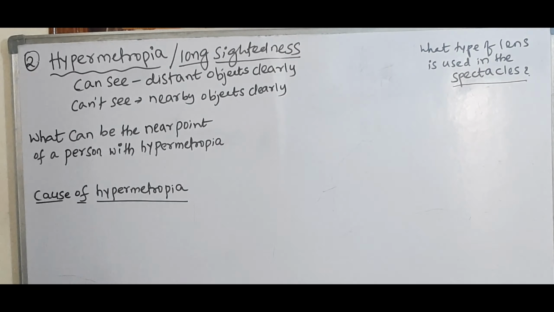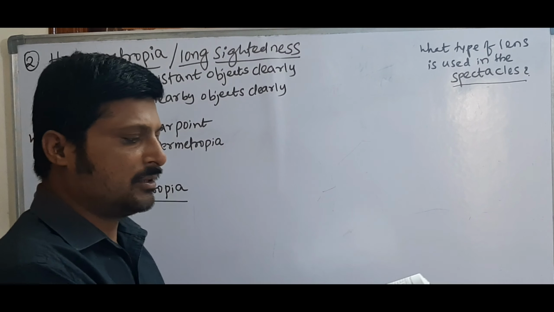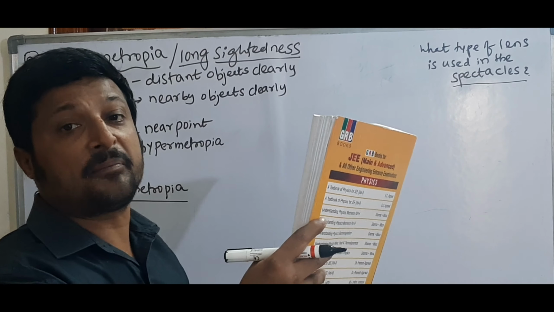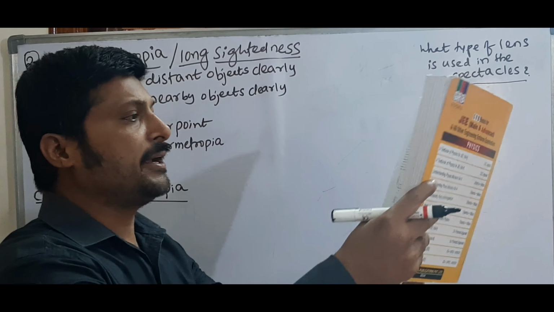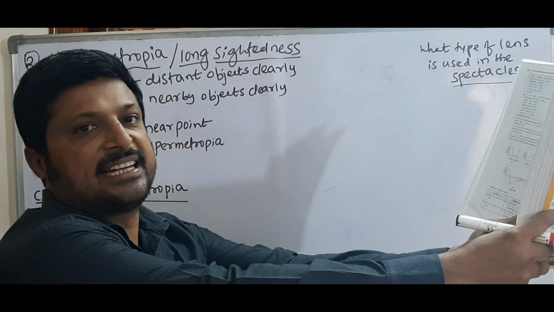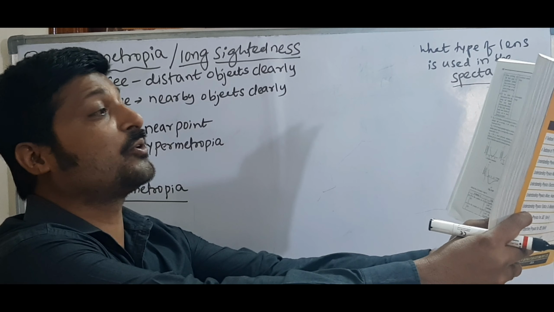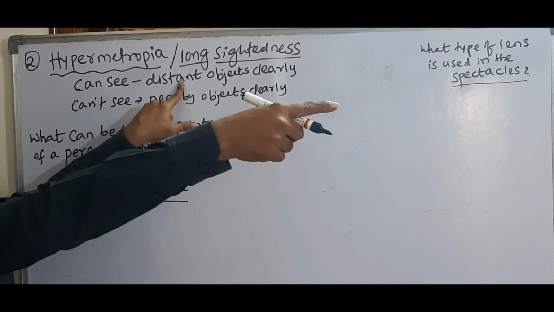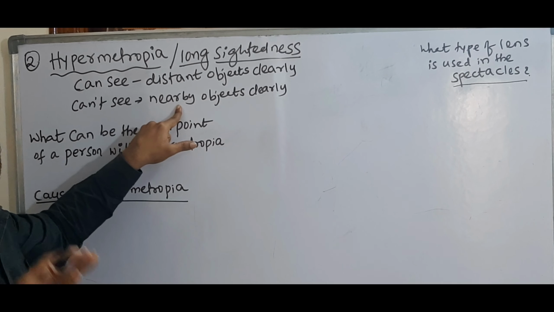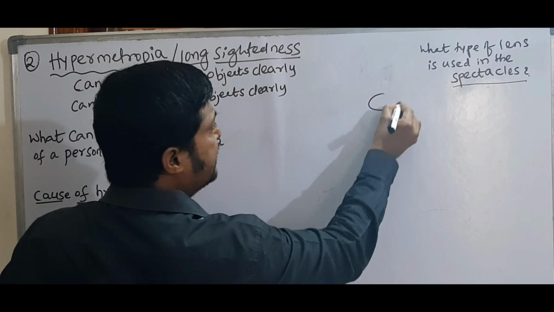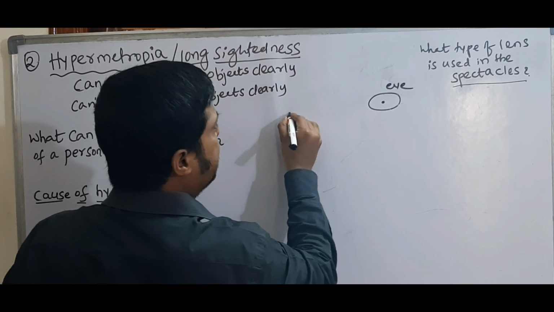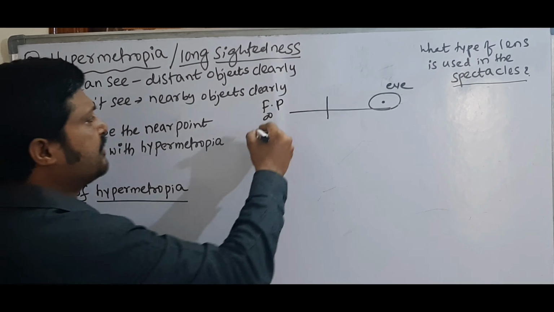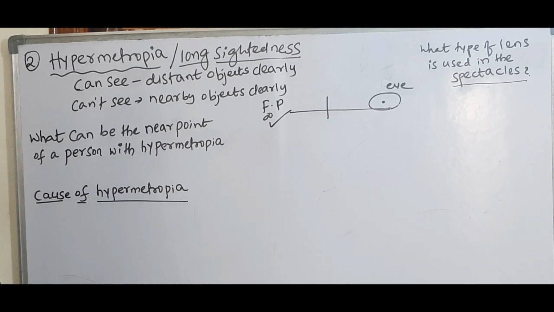But if he holds any book at 25 centimeters, then he cannot read the book properly. That means only if he stretches his hands, then he is able to read the textbook clearly. That means he can see distant objects clearly, but he cannot see nearby objects clearly. Suppose the person who is suffering with this defect, see another far point. Far point is infinity. So his far point is okay.